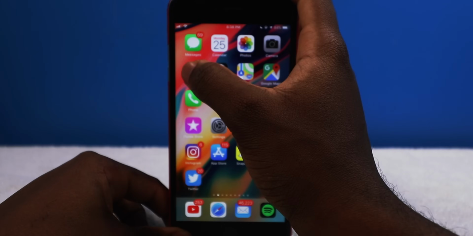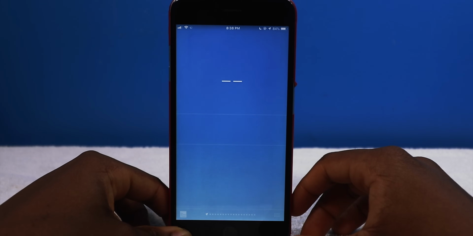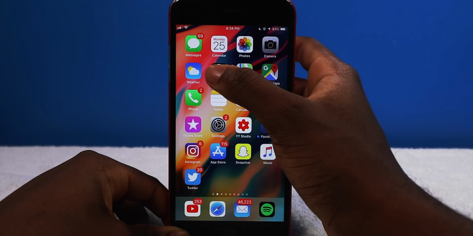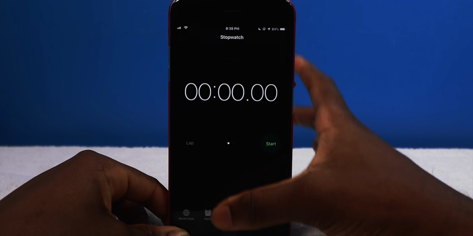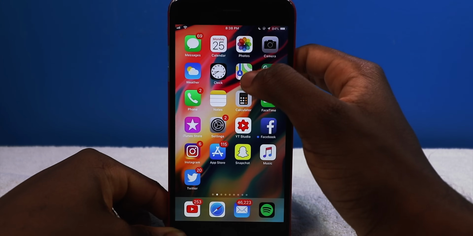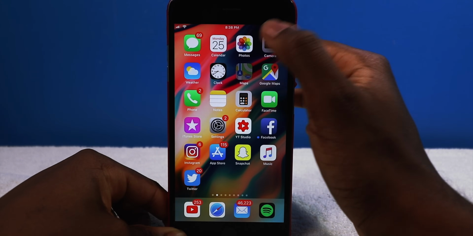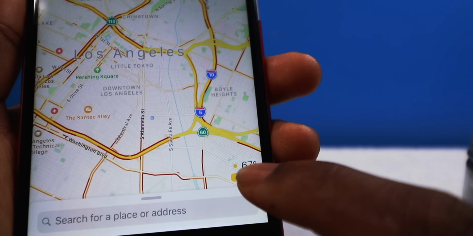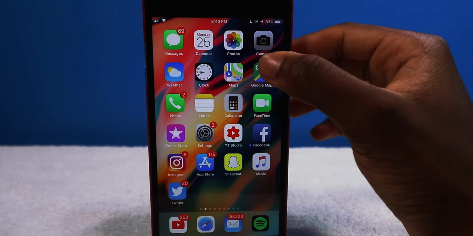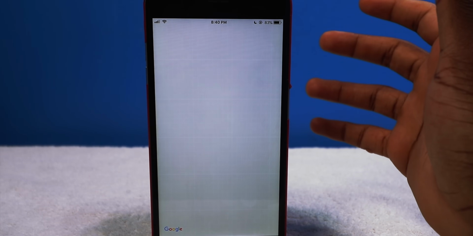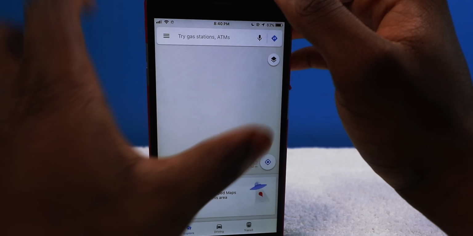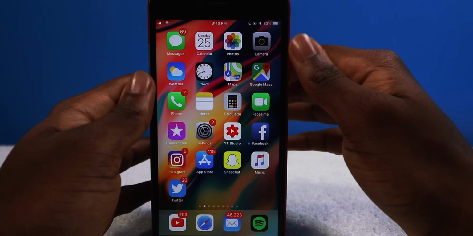The weather, 3, 2, 1. Okay, the weather's taking some time. But it'll load. The clock. Okay, the clock is ready to go. Alright, the maps. Okay. You can actually see the temperature of that area and the air quality. Okay, Google Maps. Okay. Alright, it took a while, but it loaded up.